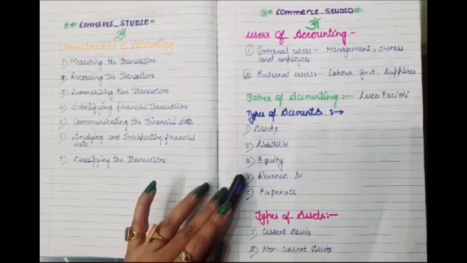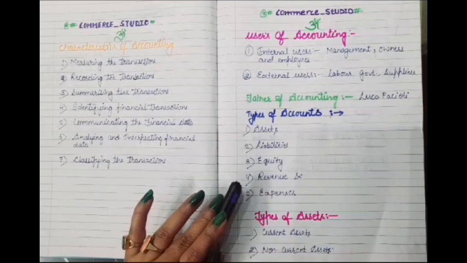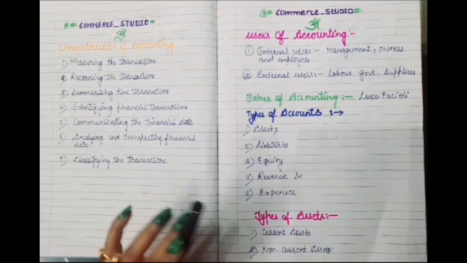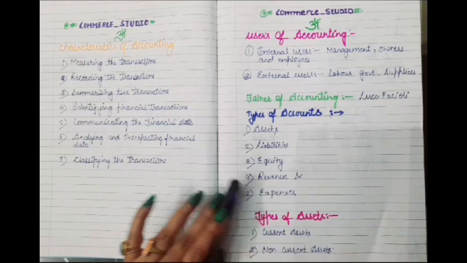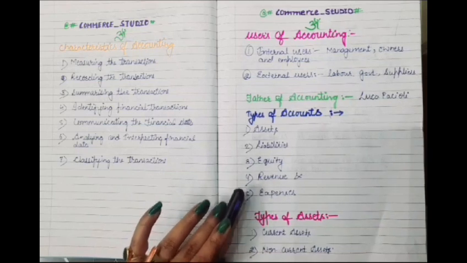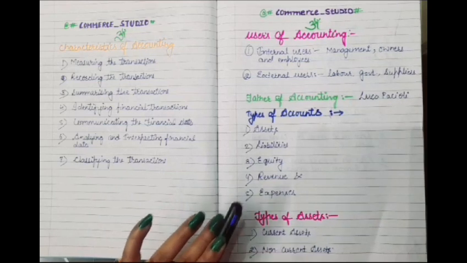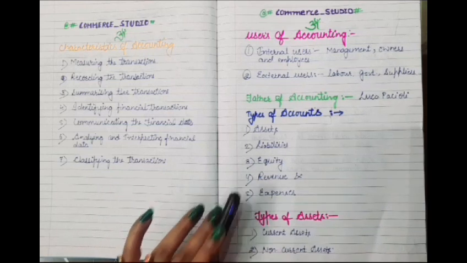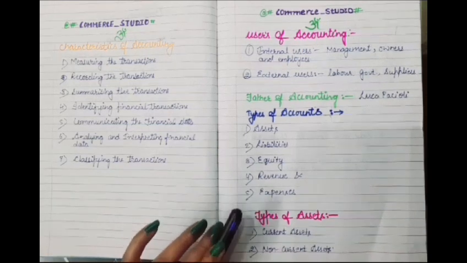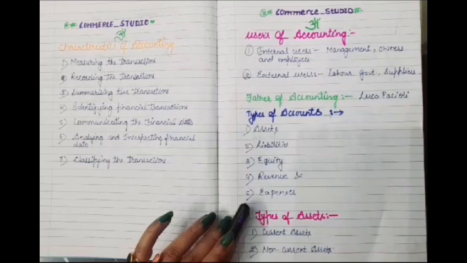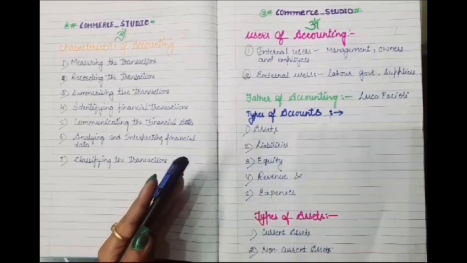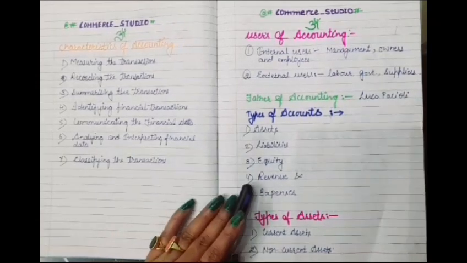Now third one is equity. Equity means the amount of capital invested or owned by the owner of a company. Now revenue, it is the total amount of money which is received from carrying out the business operations like sales. Now the last one is expenses. It is a type of cost that business incur in running their operations.